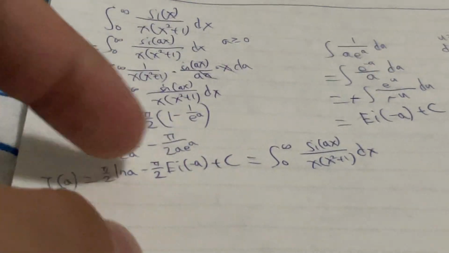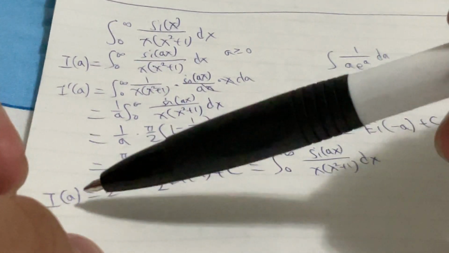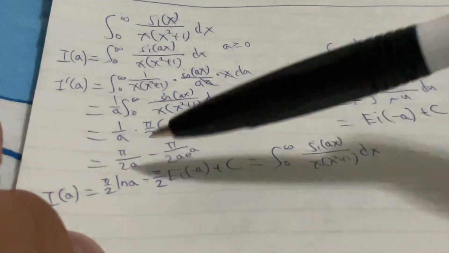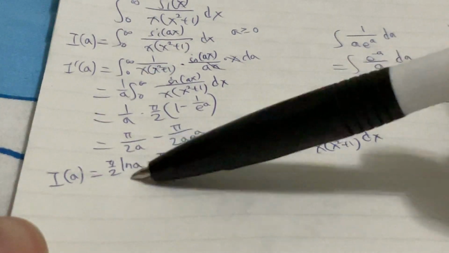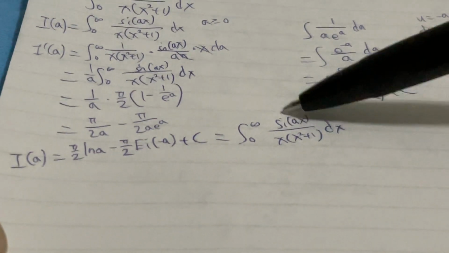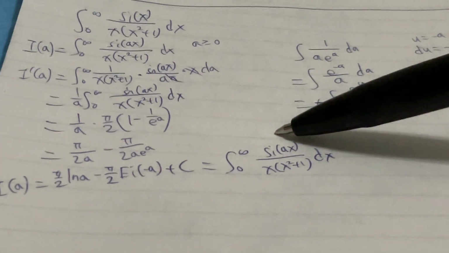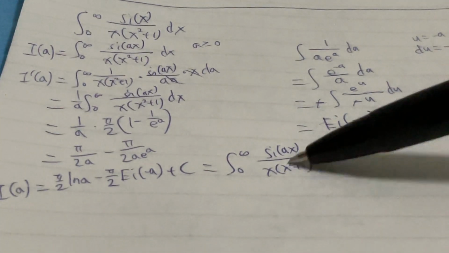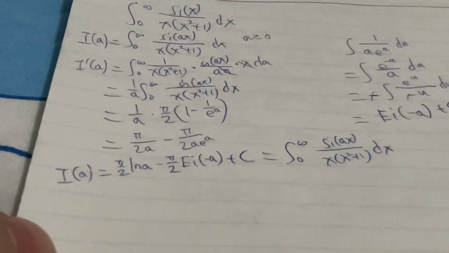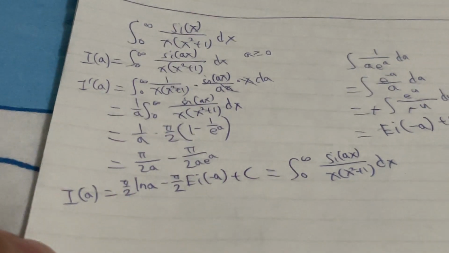So Ei of negative a. If a goes to infinity, this will become 0. But when this goes to infinity, you pretty much just get infinity. Then when this goes to infinity, you'll get pi over 2. But this integral, 1 over x times x squared plus 1 going from 0 to infinity, will be divergent as well. So we cannot let a go to infinity. We have to do more work, I think.